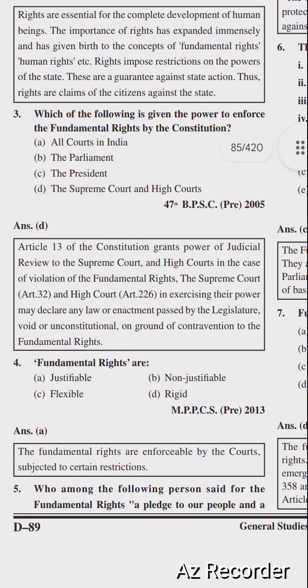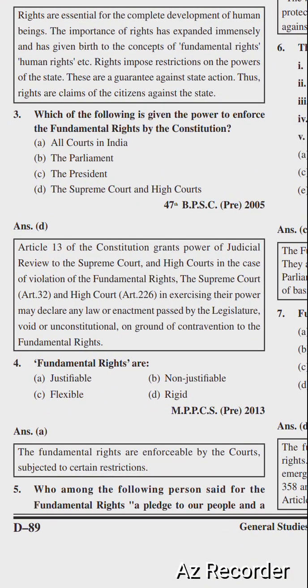Next question is, which of the following is given the power to enforce the fundamental rights by the Constitution? Options are all courts in India, the Parliament, the President, the Supreme Court and the High Court. Right option is option number D, the Supreme Court and the High Court. Article 13 of the Constitution grants power of judicial review to the Supreme Court and High Court in the case of violations of the fundamental rights.